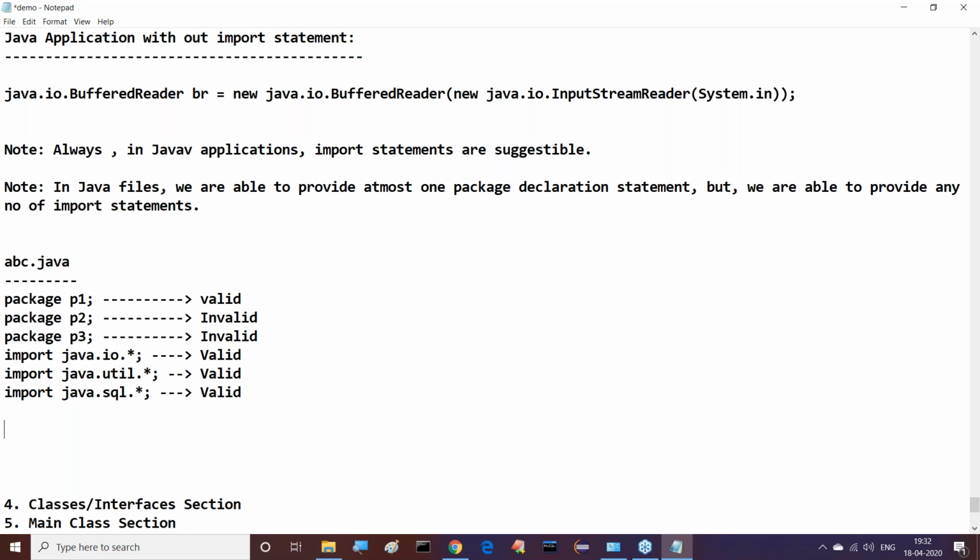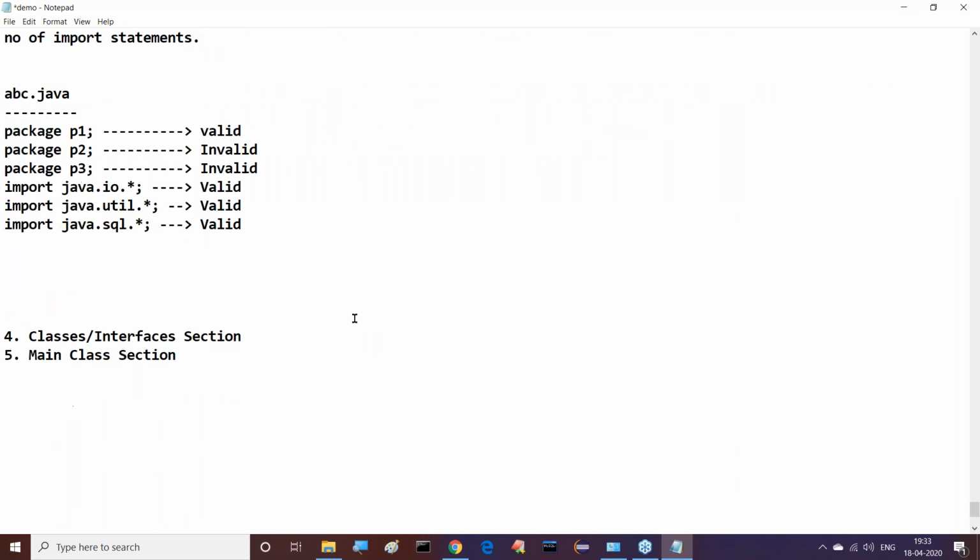In the future we have a separate topic. There we will understand all these points again with practical implementations. But as of now, in the Java program structure, we understood what the package section is and its importance, and what the import statement is and its importance. That's it. It's not complete awareness on this.